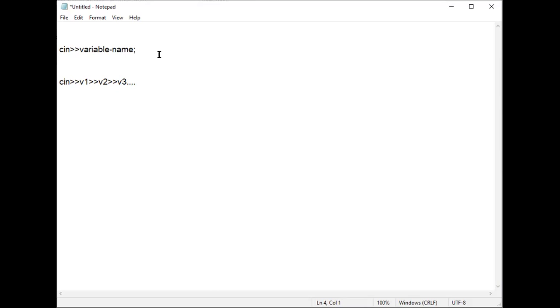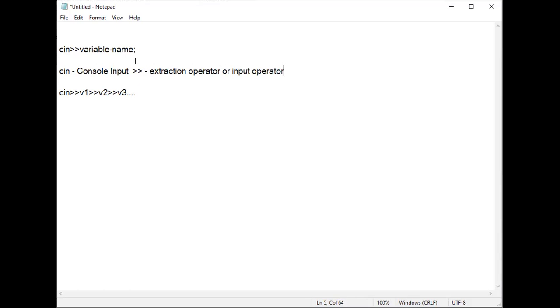Now, in this statement the word cin refers to console input, and this operator is called the extraction operator. I have to remember these two, or we can also call it an input operator. Why is it called an extraction operator?